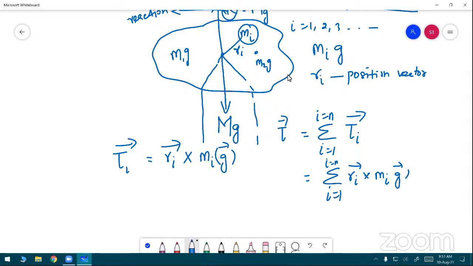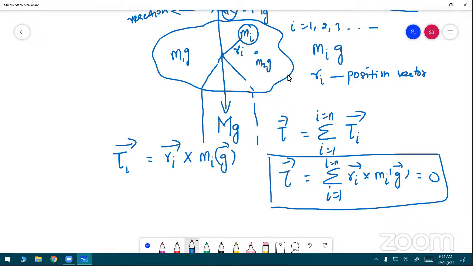What is the condition? At the center of gravity, the torque should be balanced. All point masses produce some gravitational torque about the center of gravity. These gravitational torques must sum to 0. Very good.